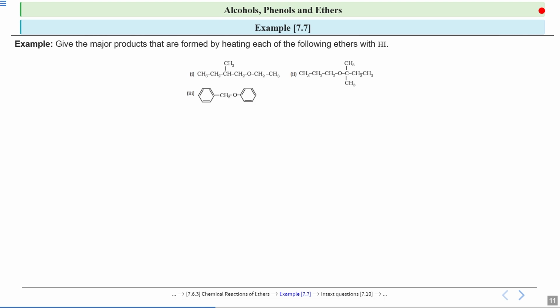Now there is a question. This is example 7.7. The question is saying that you have to give the major products that are formed by heating each of the following ethers with hydrogen iodide. So you have three different compounds. All are ethers over here. You will see there is a carbon, oxygen and carbon bond. So you have to heat each of these compounds with hydrogen iodide, which is HI, and you have to give the major products. So I'll give you some time to solve this question and then we will discuss. So you have 30 seconds to solve and then we will discuss this.